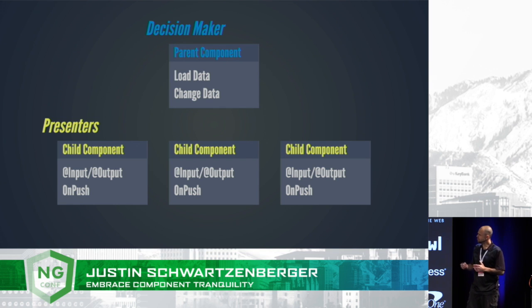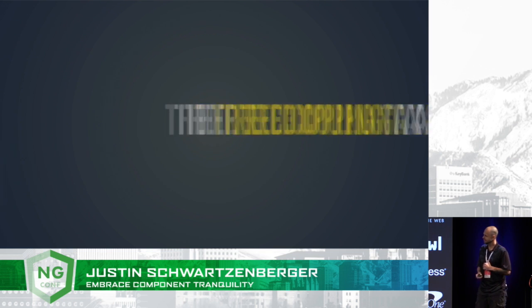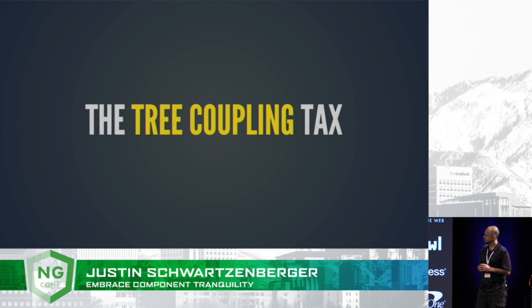And right off the bat, we can see a benefit to this type of architecture in our Angular applications. These presentation components become simpler. They become easier to reuse. We can set change detection on them on push and get better performance, right? All valuable things, all worthwhile things. But there's a tax in there that we start to pay as we build out with this architecture. The tree coupling tax. And we start to feel this tax as we build out our displays for these decision components because we start to couple our presentation components to it.